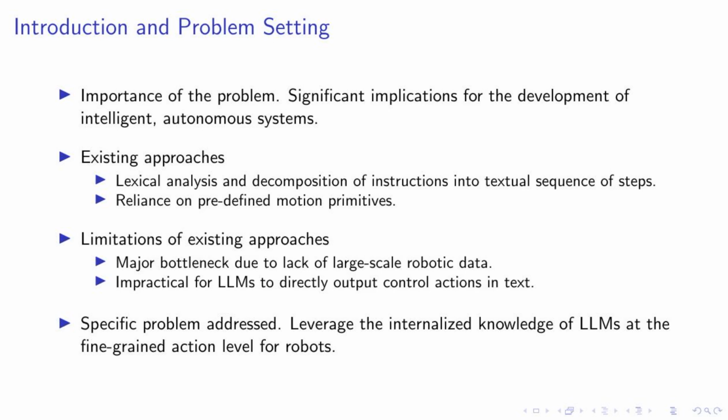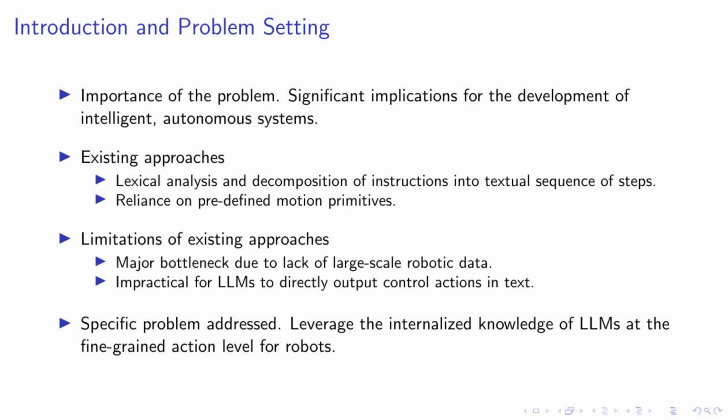It has significant implications for the development of intelligent autonomous systems. Existing approaches have relied on lexical analysis and the decomposition of instructions into a textual sequence of steps. They also depend heavily on predefined motion primitives. However, these methods have their limitations. A major bottleneck is the lack of large-scale robotic data.